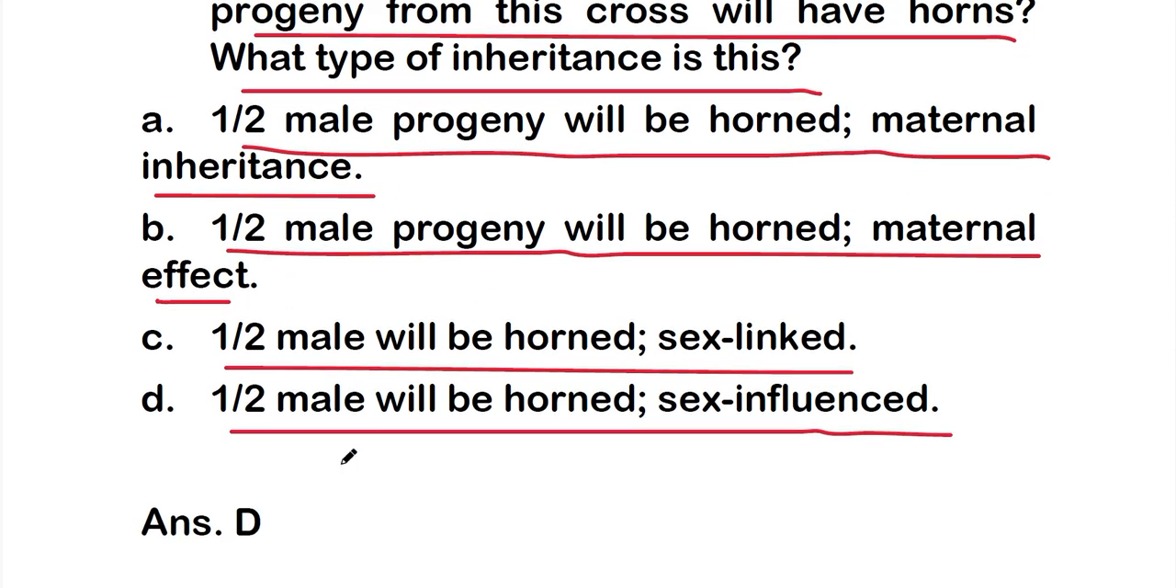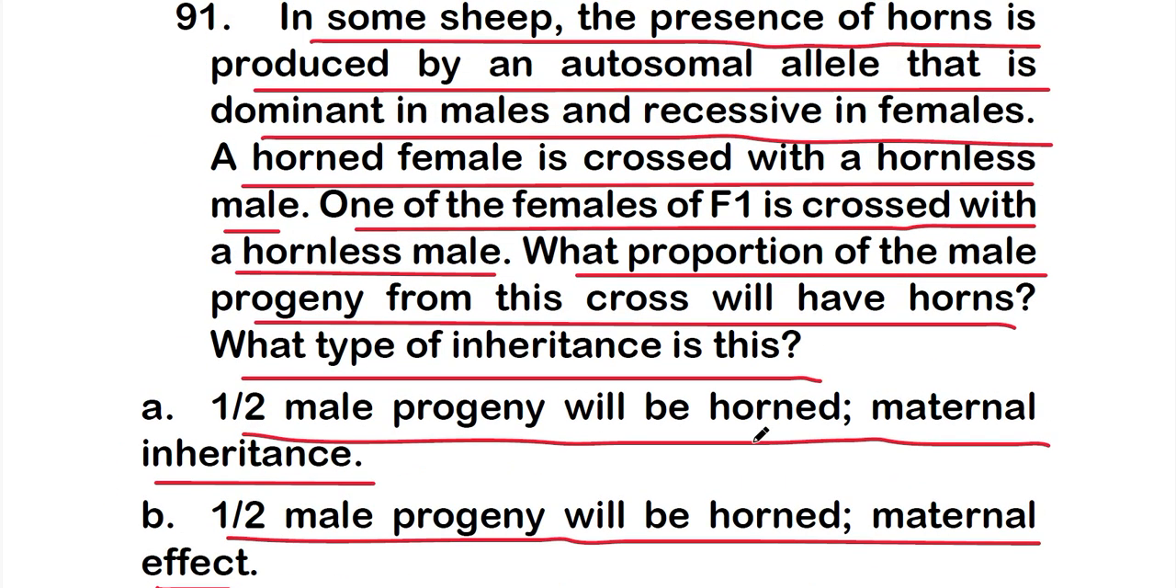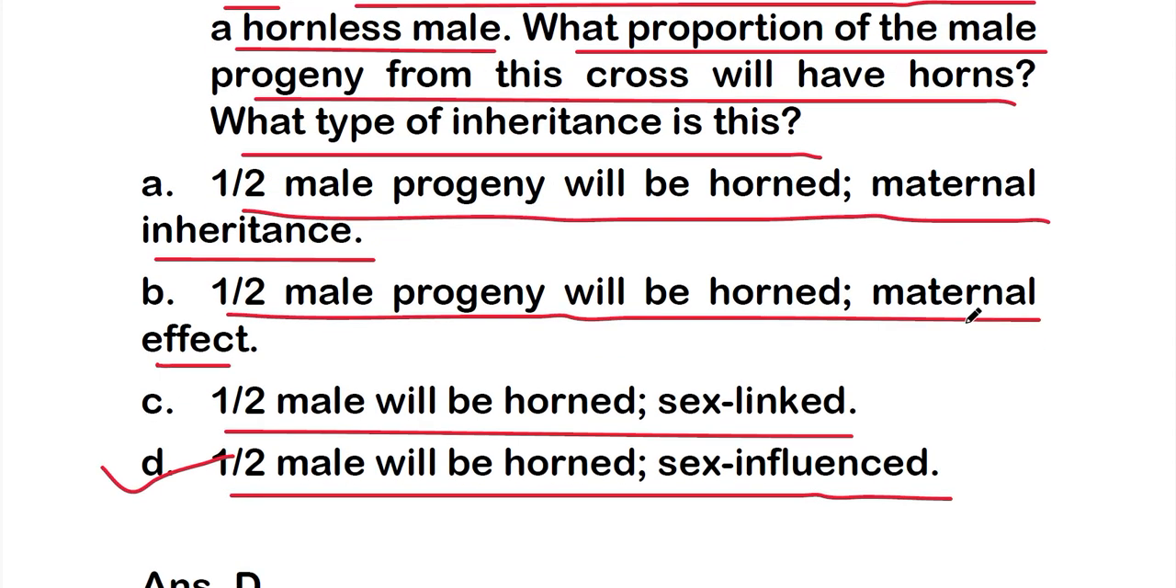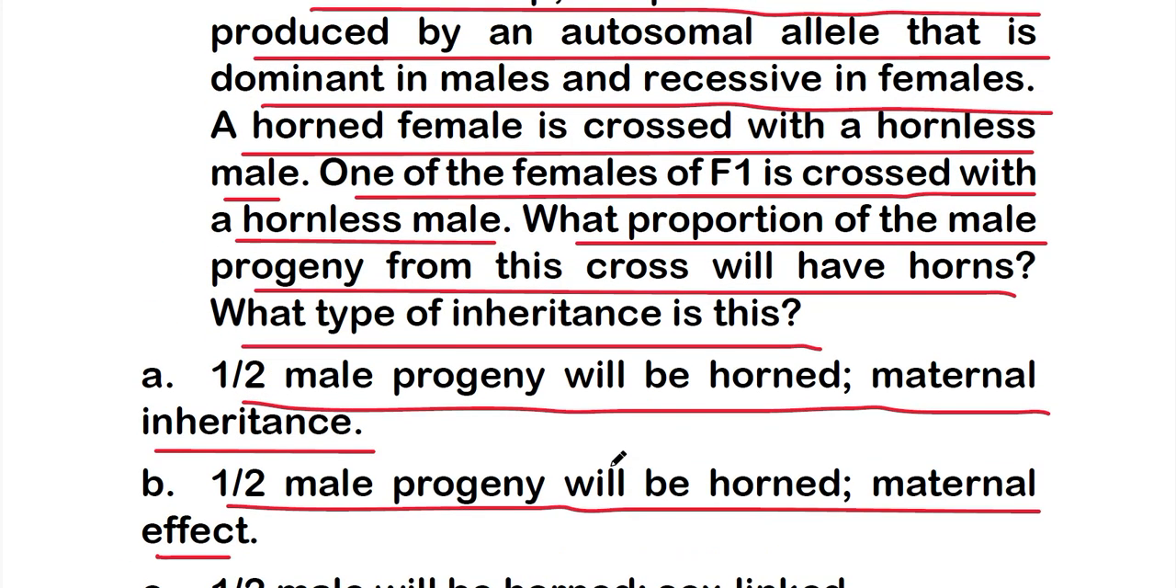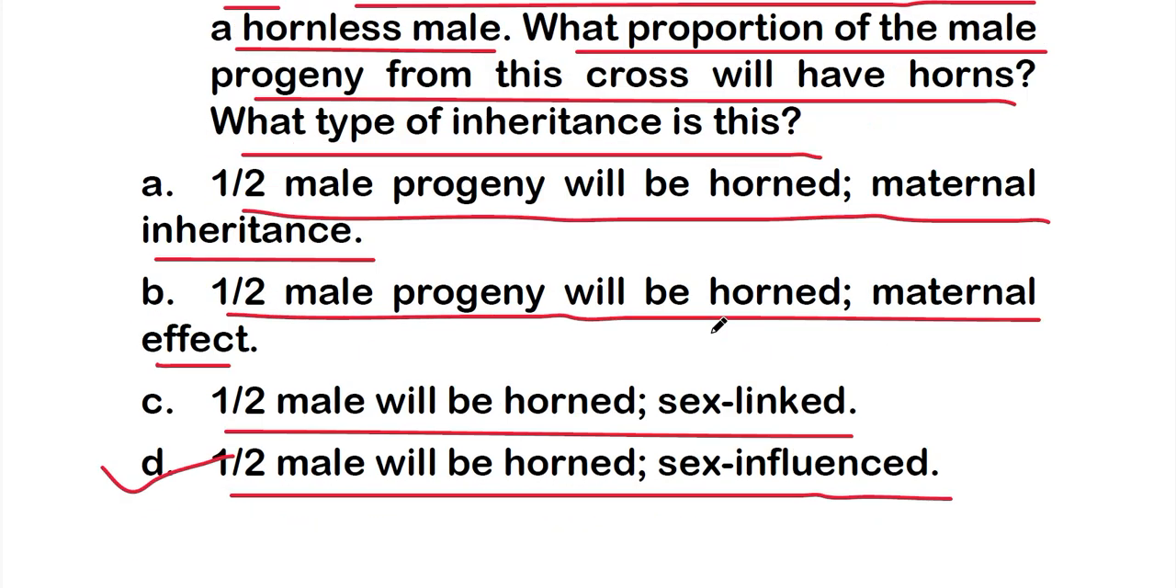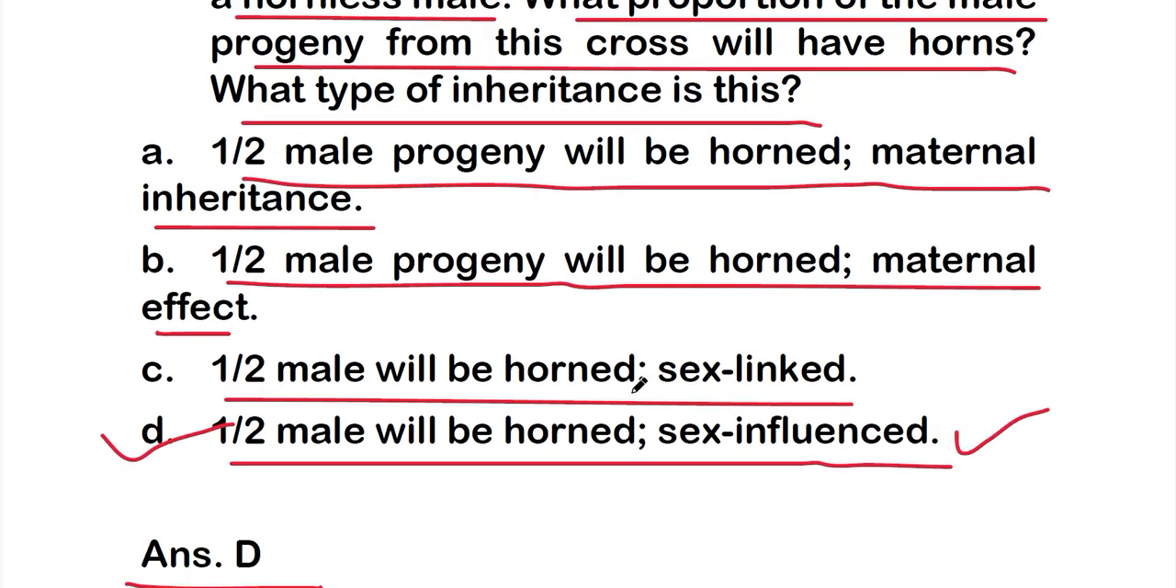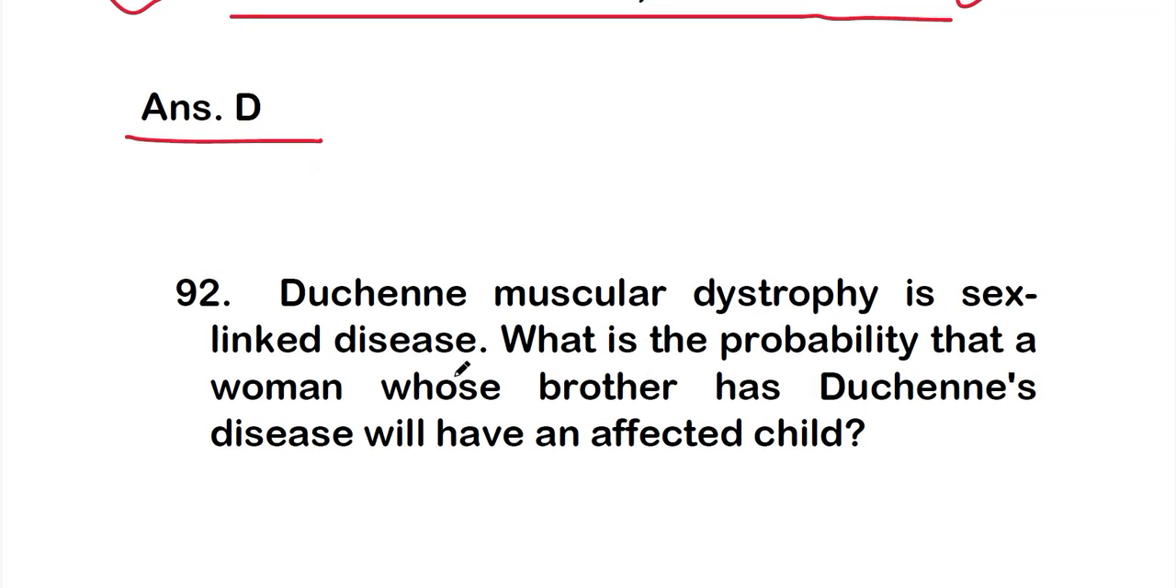And the right one is option D, that is half of the males will be horned, and this type of inheritance is known as sex influenced. Okay, so what proportion of the male progeny from this cross will have horns? Half of the males will be horned, and this type of inheritance is known as sex influenced. Okay, so let's move on to question number 92.